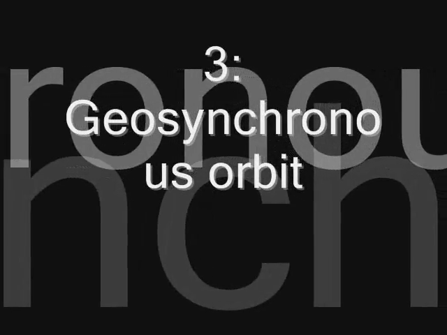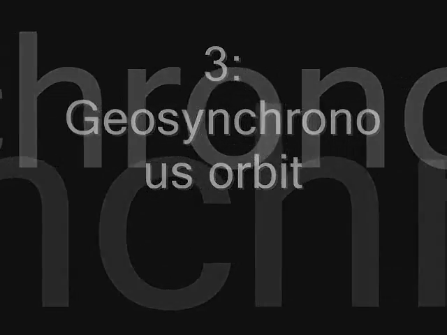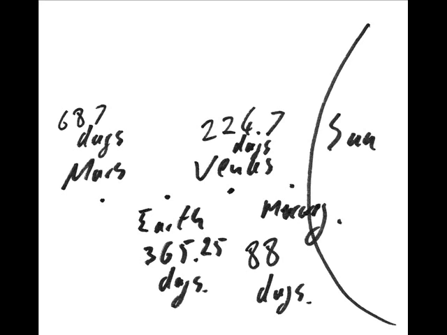Orbital height determines time period. If we want a satellite to orbit the Earth in a given time period, we must place that satellite at a certain height from the centre of that field. This is why planets that are further away from the Sun have longer years.